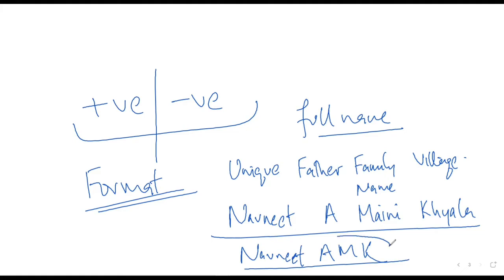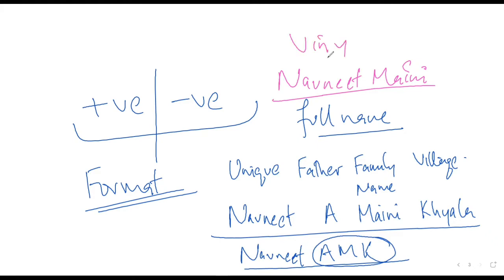Now, have you understood why South Indians usually write their second part as abbreviations only? Yes, sir. Because otherwise the name becomes very long. For example, I don't write my full name. Usually the name in my records is Navneet Maini. Have you understood? Yes, sir. And another thing is that my mother won't call me Navneet Maini. She'll have some pet name for me. Have you understood? Yes, sir.